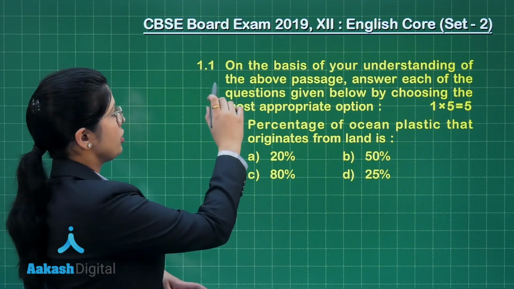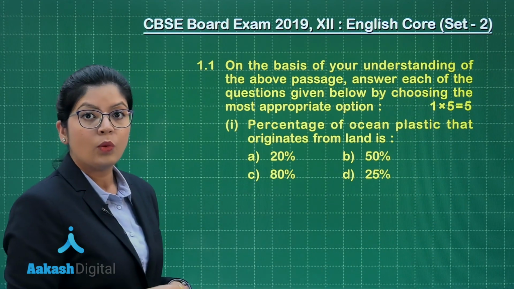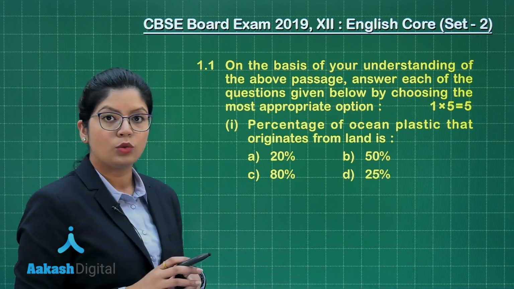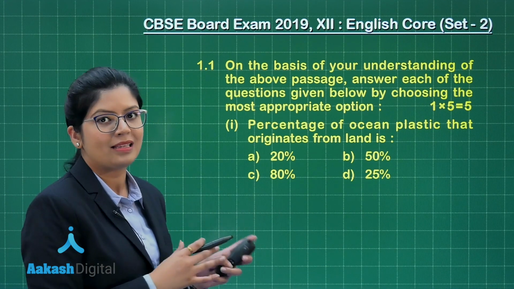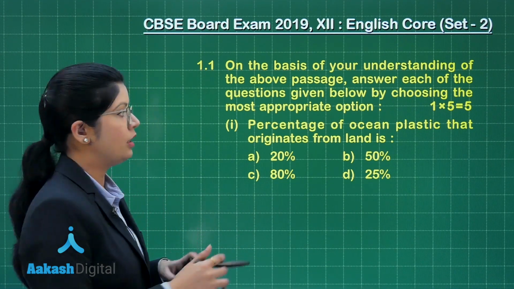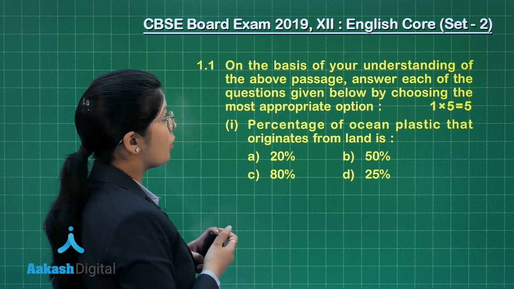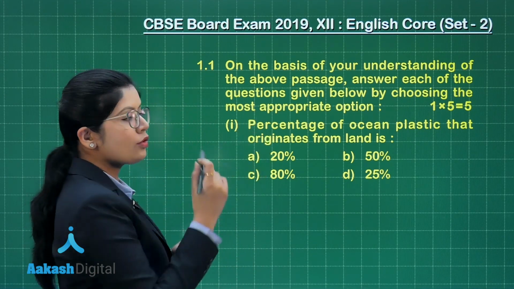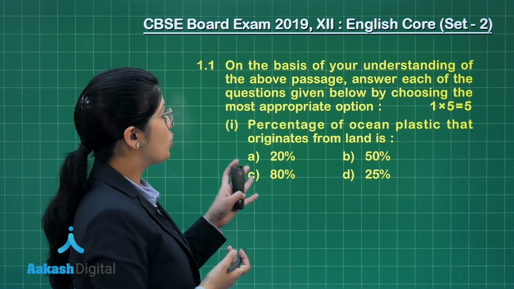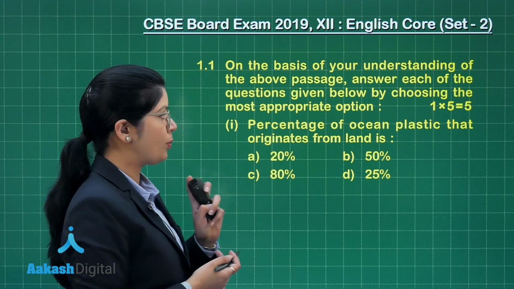Now, the first section, which is section 1.1, will deal with 5 MCQ questions based on the passage given in the paper. The question says, on the basis of your understanding of the above passage, answer each of the questions below by choosing the most appropriate option.